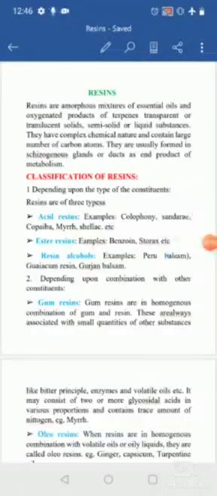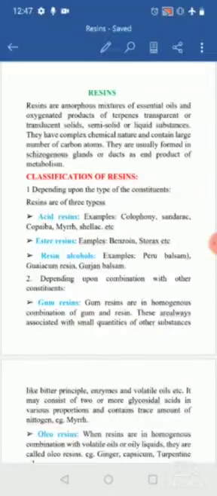When coming to the classification, you are going to categorize the resins into various types. Depending upon the type of chemical constituents, you are going to categorize them into three types. One is the acid resins. Examples are colophony, sandarac, copaiba, myrrh and shellac. Just keep one or two examples, like myrrh and colophony.